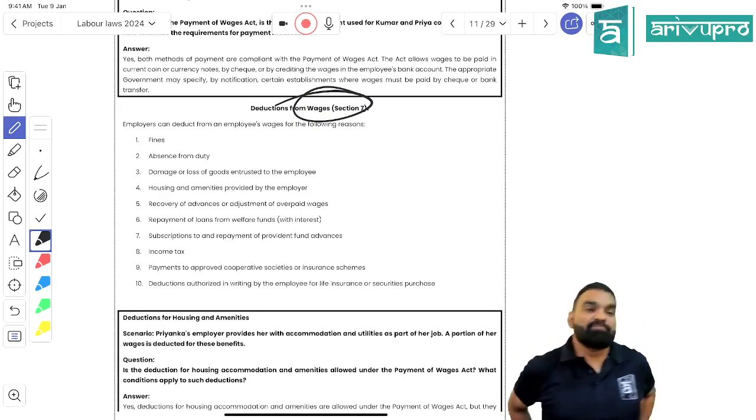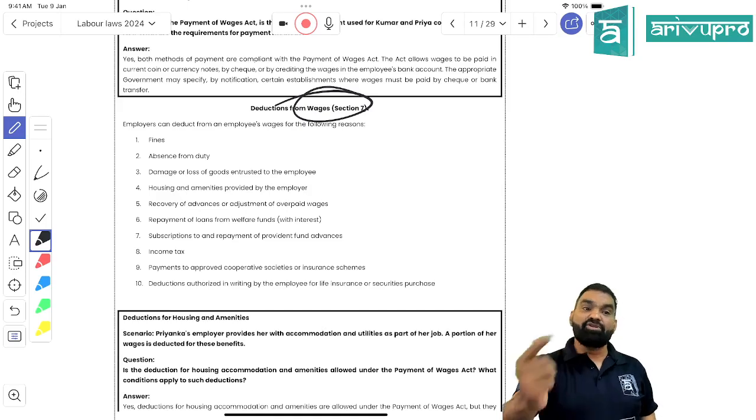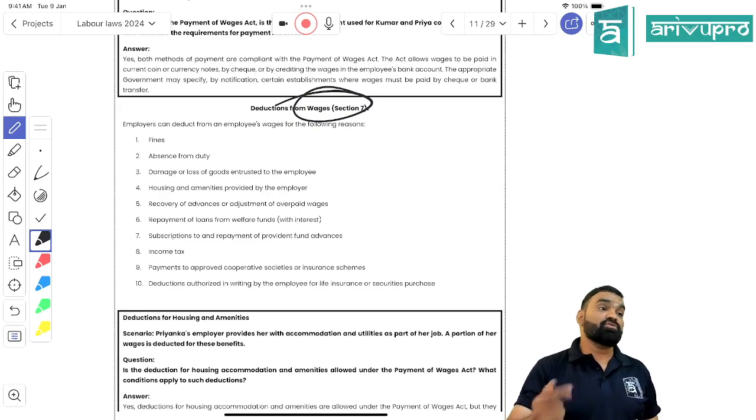The second one is absence from duty. The third one, is anything illogical? Is anything illogical till now? No. Everything is practical, right? If the fine is duly communicated, it is going to be deducted, if you have done something which causes the imposition of fine, right?